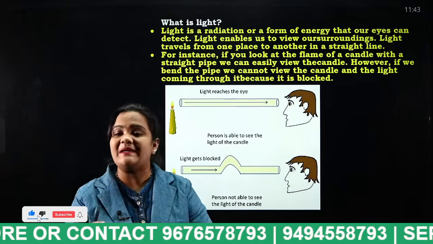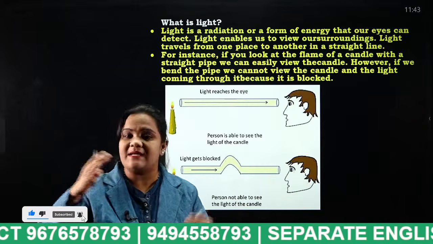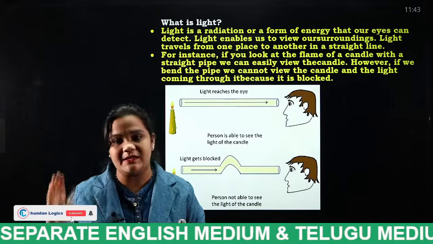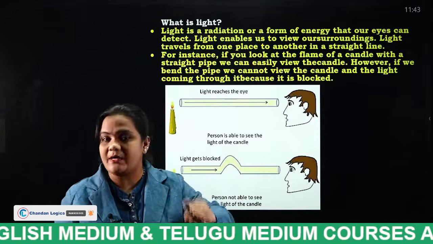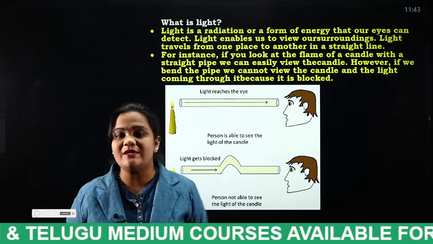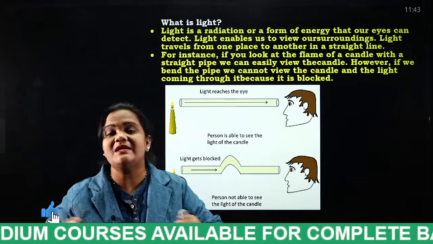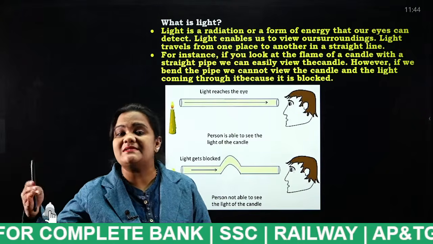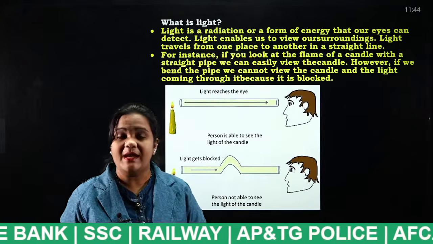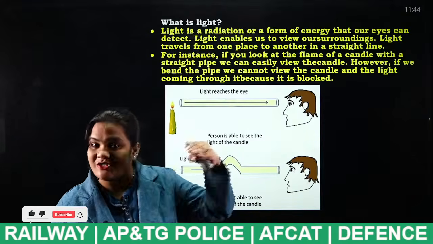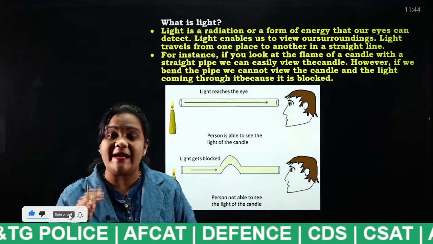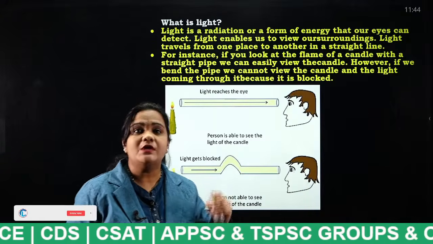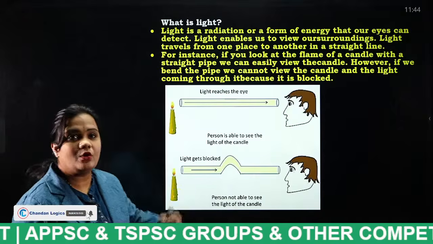Okay. For a person to look at anything, he needs some lighting. So you can see me only if there is lighting. So that is the importance of light. So what is light, students? Light is nothing but a radiation or a form of energy by which a person can see another person. And light always travels in a straight line. It does not require any medium to travel. It can travel even in the vacuum also. So this is the important thing to be noted, students.